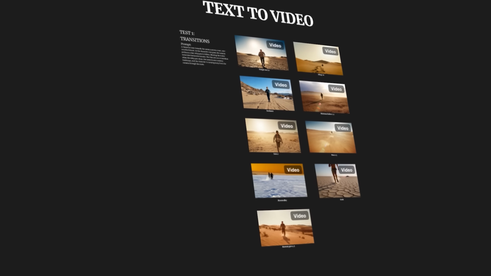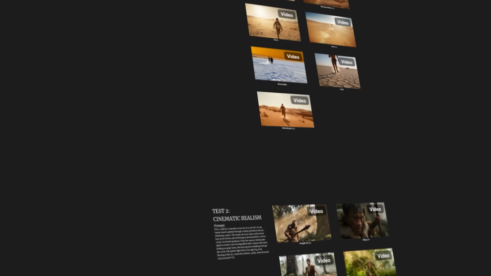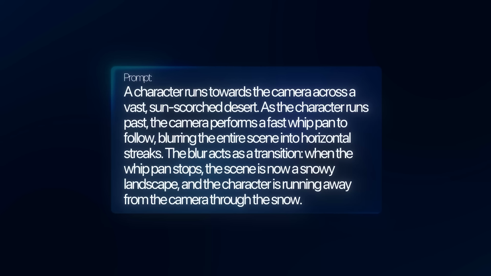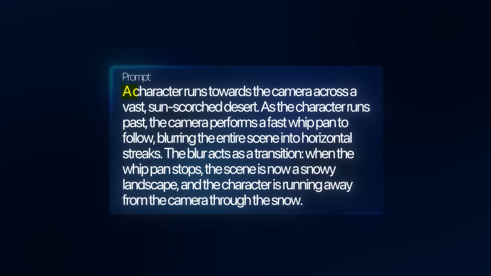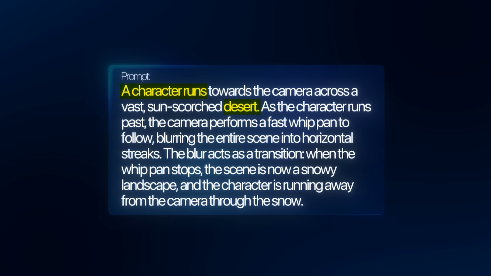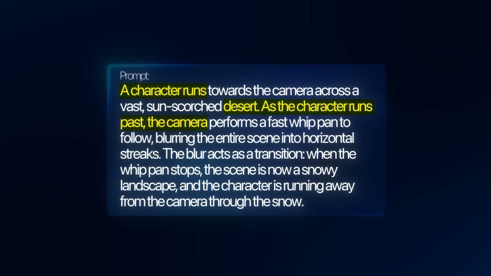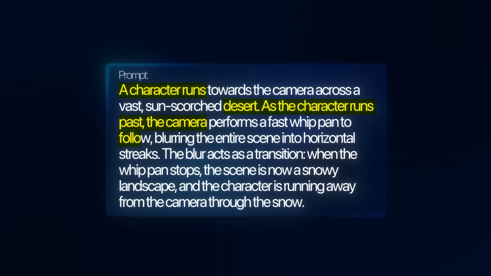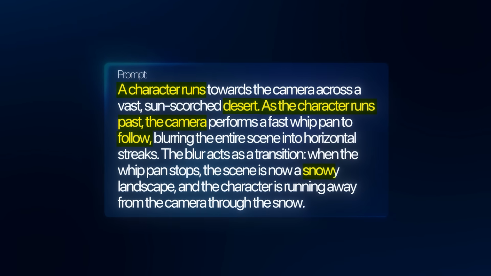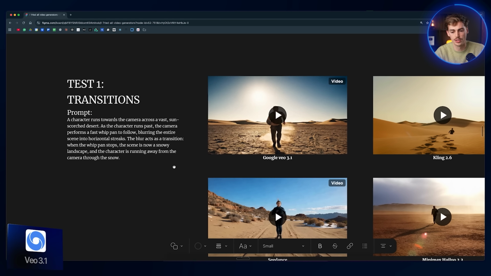In this Figma board, you can see I've done all of my tests and I've put them side by side. Now, we're going to start with test number 1, which is transitions. For this first prompt, we basically have a character running in the desert and he's running past the camera. As he passes, the camera follows him and then it transitions into a snowy landscape. So let's get started with Google Veo 3.1.